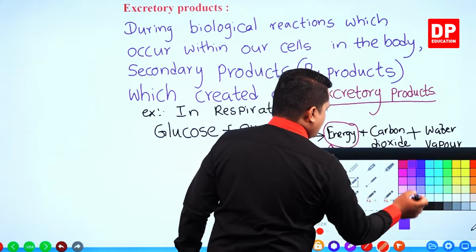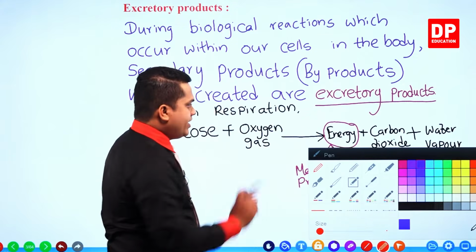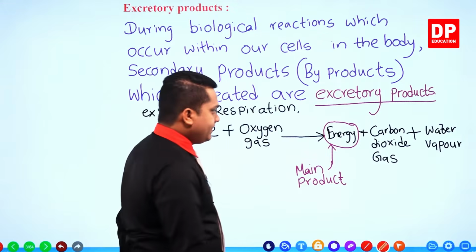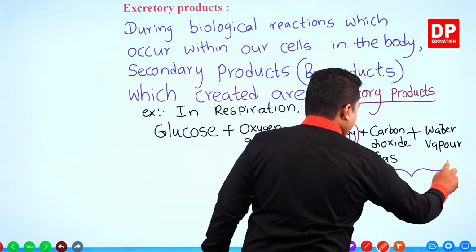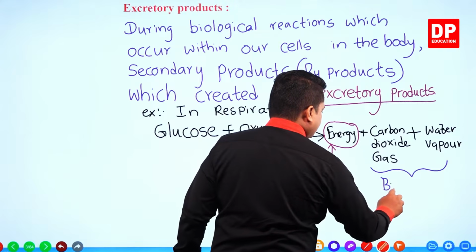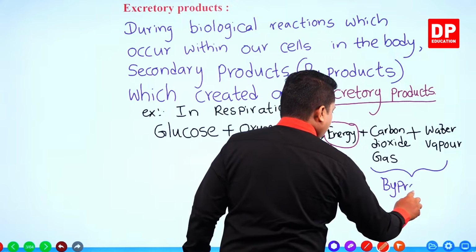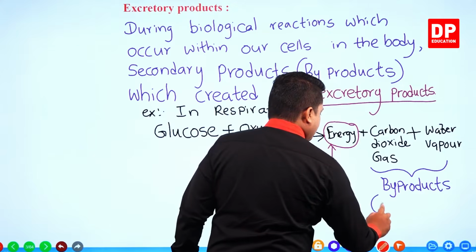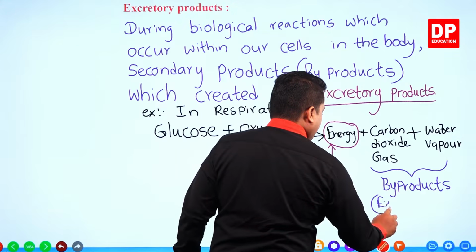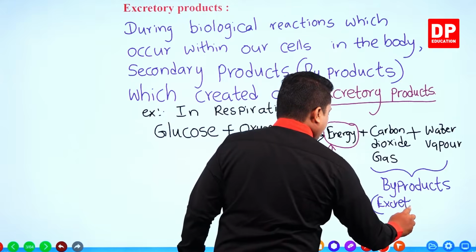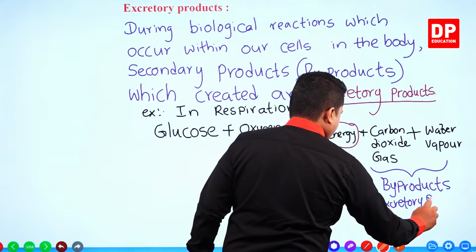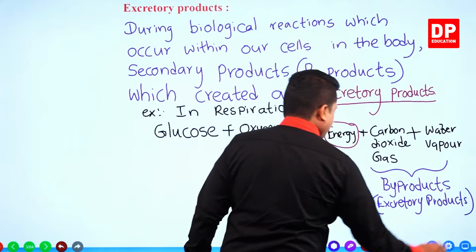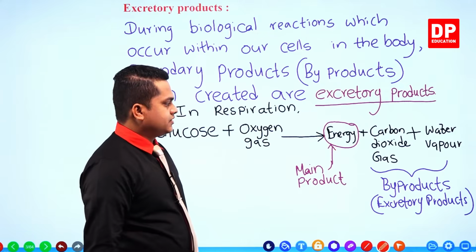These two, carbon dioxide gas and water vapor, are the byproducts, or else excretory products.